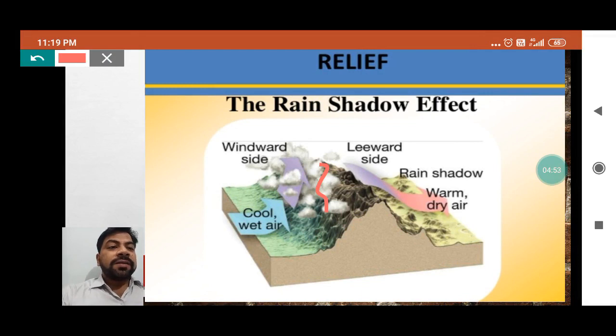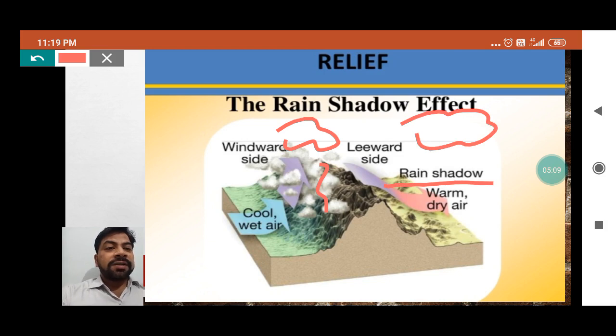But this area where we can see the cloud formation remains untouched by the rain. This area gets only the shadow of the rain but does not receive the rainfall. The rainfall starts on the other side of the mountain only. See the next slide.